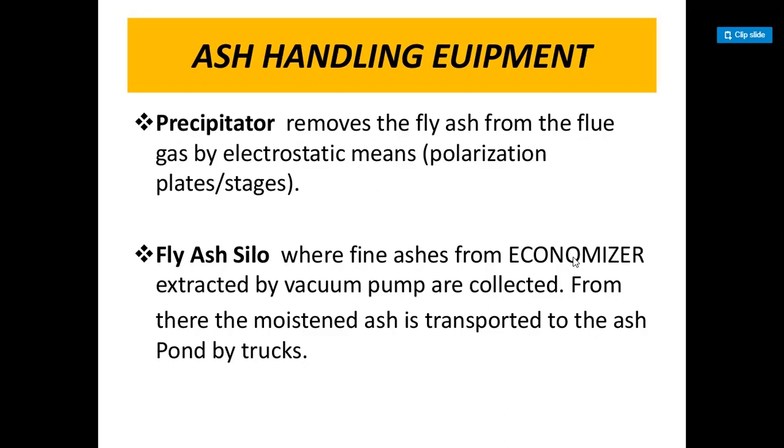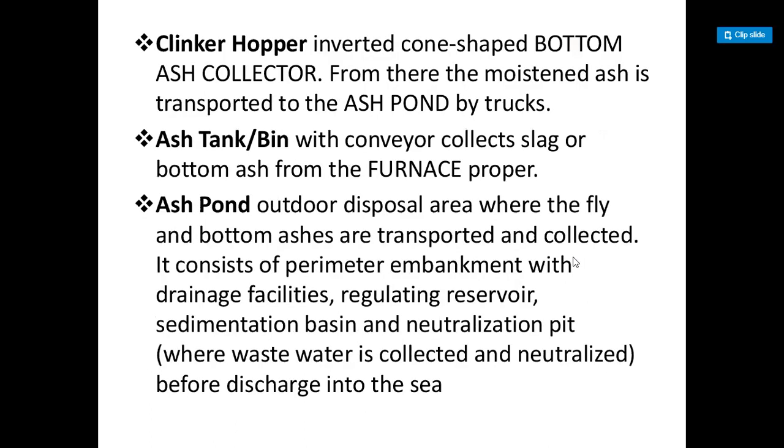From there, the moistened ash is transported to the ash pond by trucks. Clinker hopper, an inverted cone-shaped bottom ash collector. From there too, the moistened ash is transported to the ash pond by trucks.